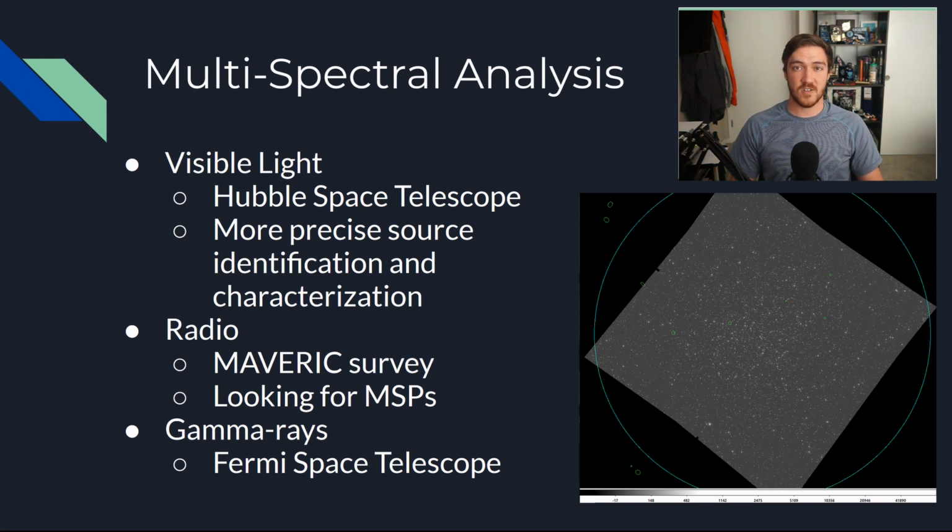The next spectral region are radio waves. This is being done primarily with the MAVERIC survey. Radio waves allow us to identify sources with extreme accuracy, in particular millisecond pulsars. The final spectral region are gamma rays. These are extremely high energy emissions which can only be created in and around extreme sources. Part of the motivation for this X-ray survey was driven by gamma rays detected coming from the direction of M12 using the Fermi Gamma-ray Space Telescope.